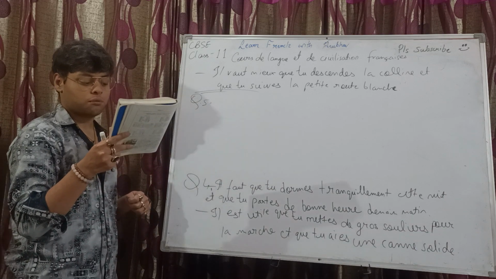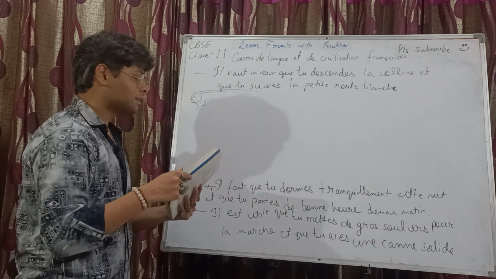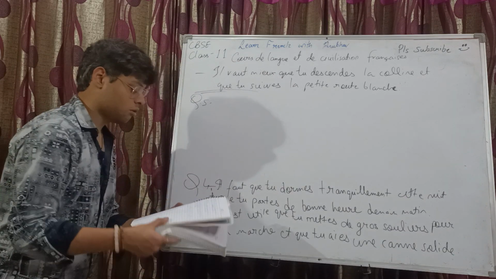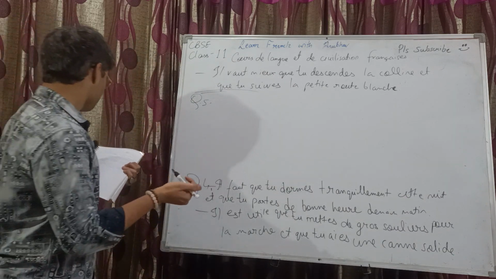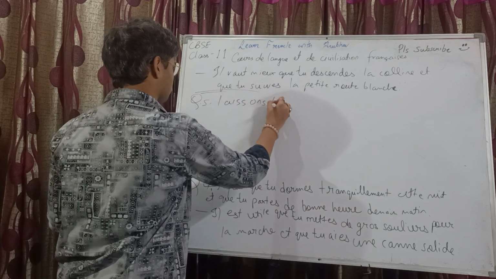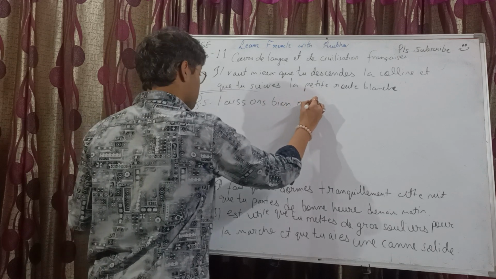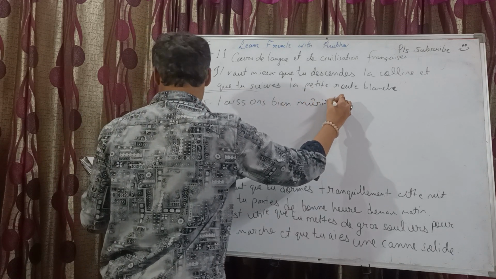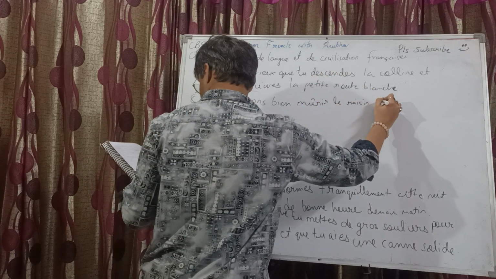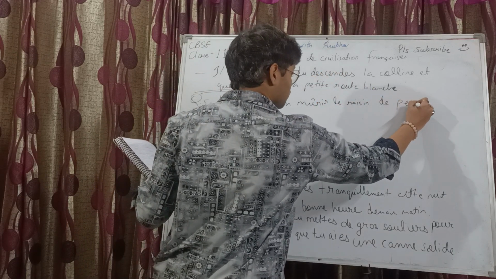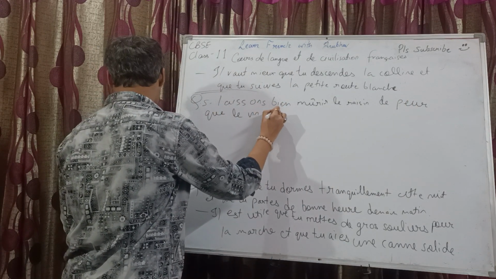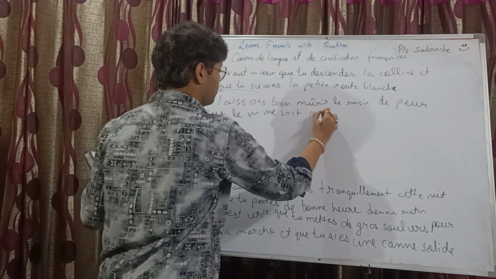In that manner we need to do it, and of course the answers are written in the register, so I need to write all the answers at once because I can't keep both the things together at the same time. So first one, laissons bien mûrir la raison de peur que le vent ne soit mauvais.